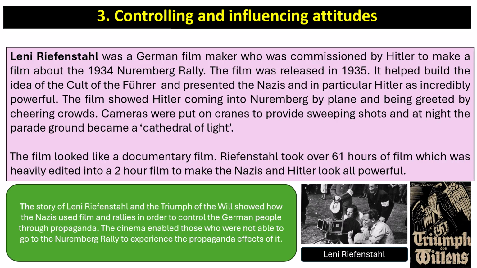It helped build the idea of the cult of the Führer and presented the Nazis, and in particular Hitler, as incredibly powerful. The film showed Hitler coming into Nuremberg by plane and being greeted by cheering crowds. Cameras were put on cranes to provide sweeping shots, and at night the parade ground became a cathedral of light. The film looked like a documentary film. Riefenstahl took over 61 hours of film, which was heavily edited into a 2-hour film to make the Nazis and Hitler look all-powerful.